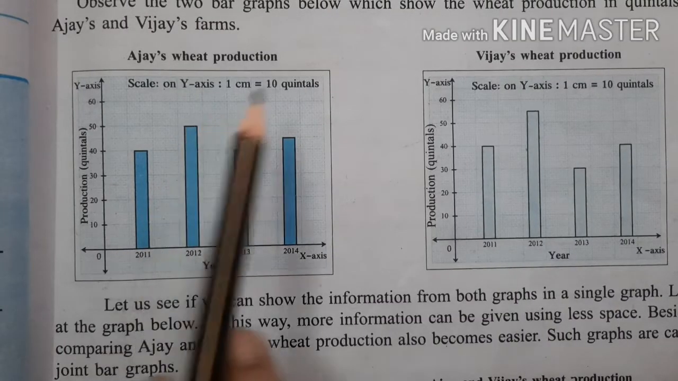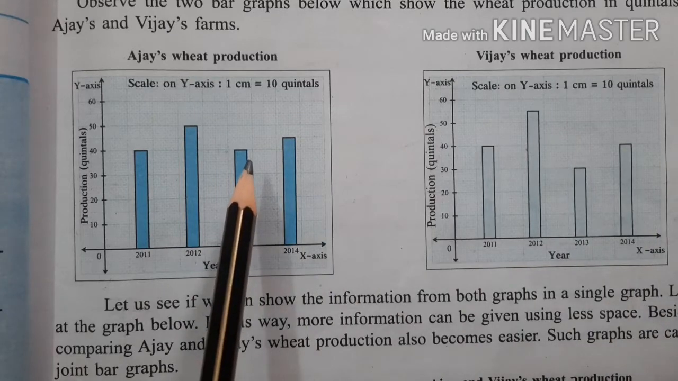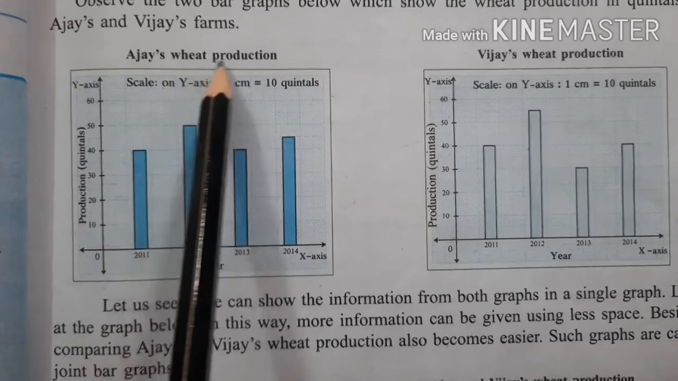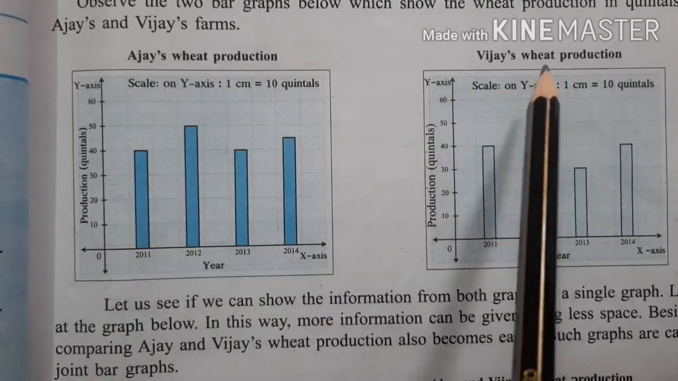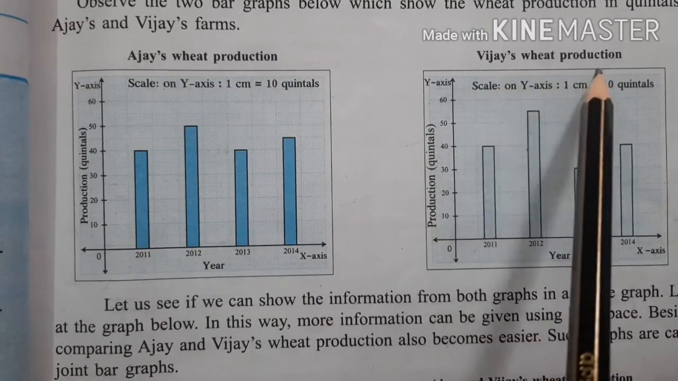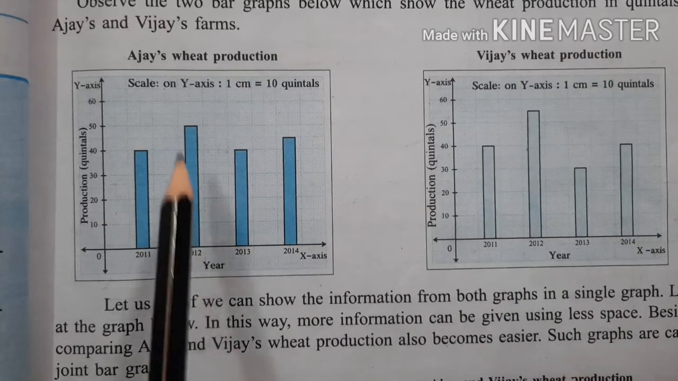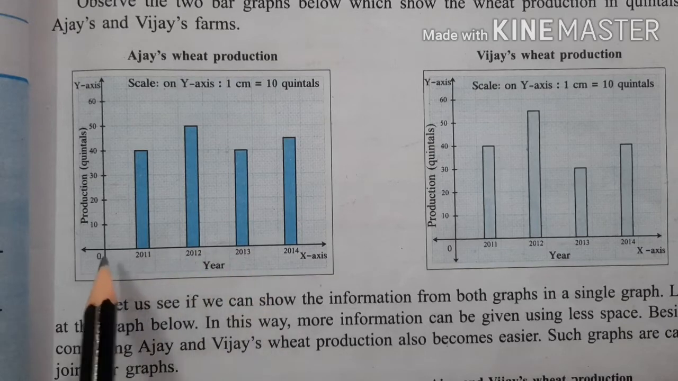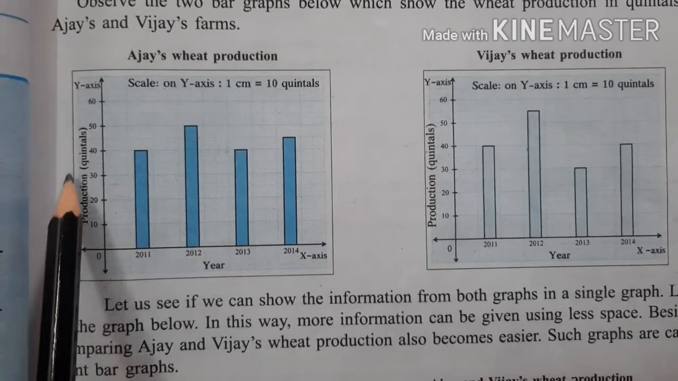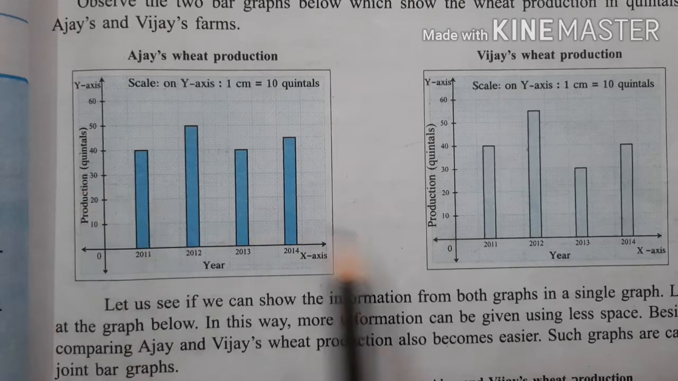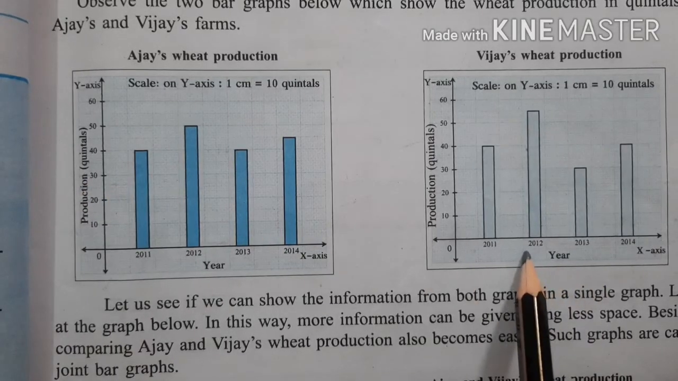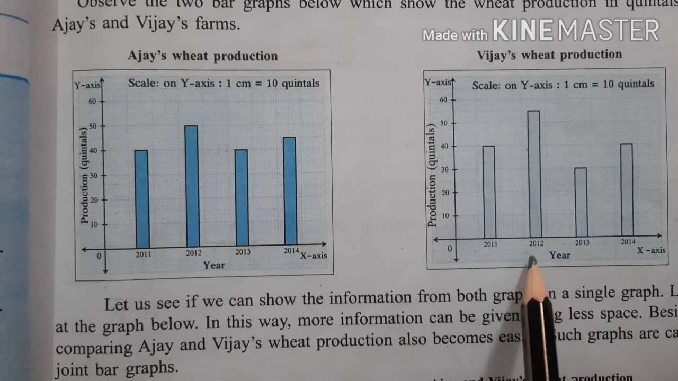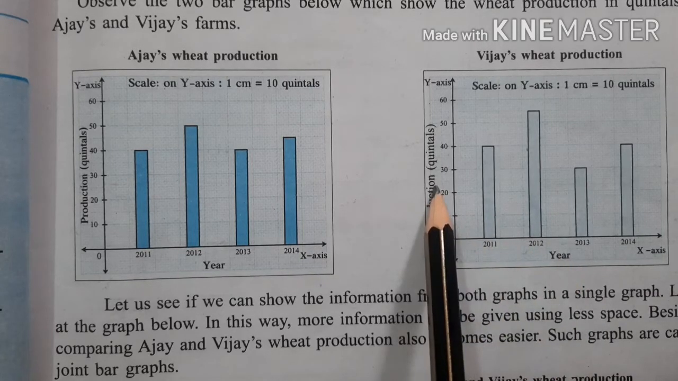Students, observe carefully the two given bar graphs. The first bar graph shows Ajay's wheat production and the second bar graph shows Vijay's wheat production. In Ajay's wheat production, years are given on the x-axis and production in quintals is given on the y-axis. In Vijay's wheat production, the same information is given on the x-axis and y-axis.